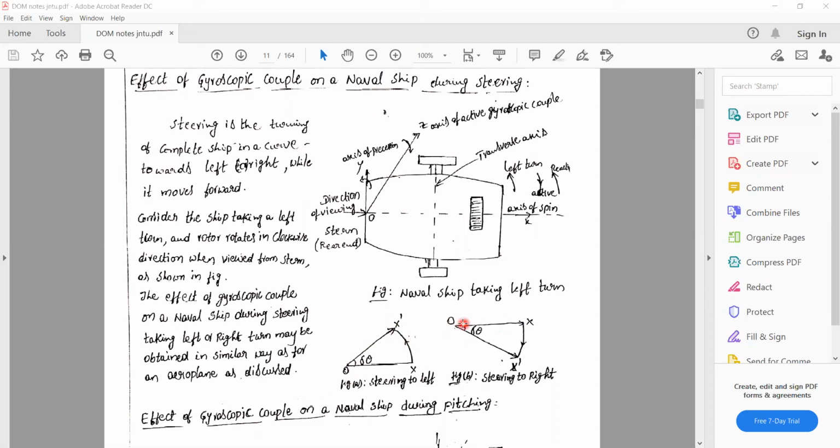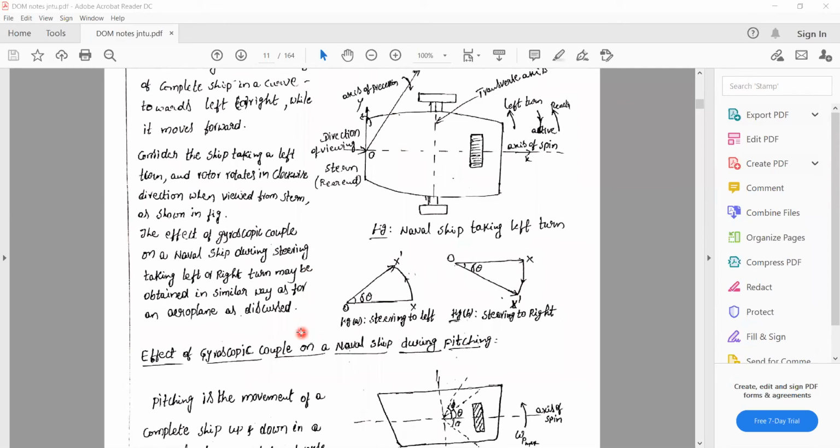Similarly, when the ship steers to the right turn, the effect of gyroscopic couple is to lower the bow and raise the stern. They are replacing only some terms, and the conditions will be similar to those for an aeroplane.